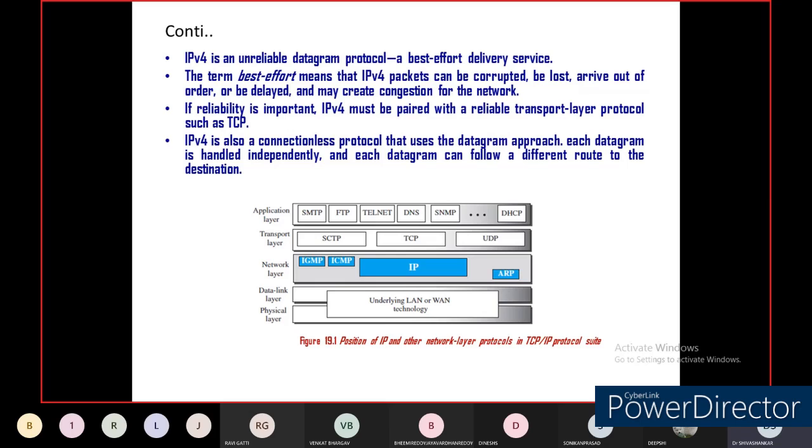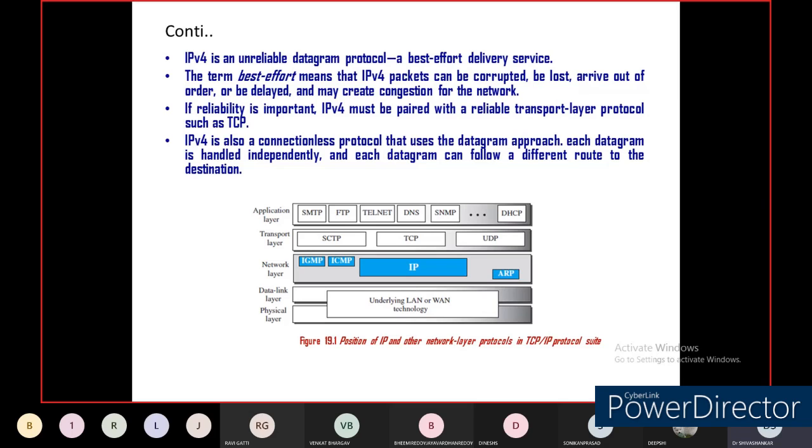As I told you in the beginning, IPv4 is a connectionless protocol. It means it follows the datagram approach. In previous classes, we discussed that there are two types of approaches. The first is the datagram approach, and the second is the virtual circuit approach. Datagram approach means connectionless only, and virtual circuit approach means connection oriented only.